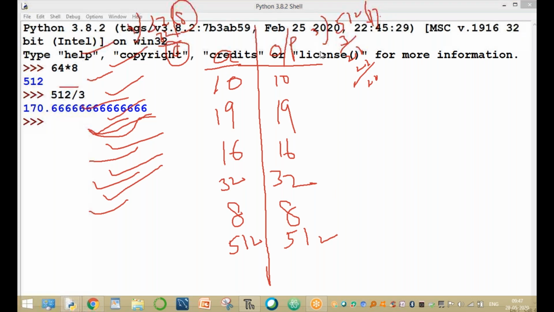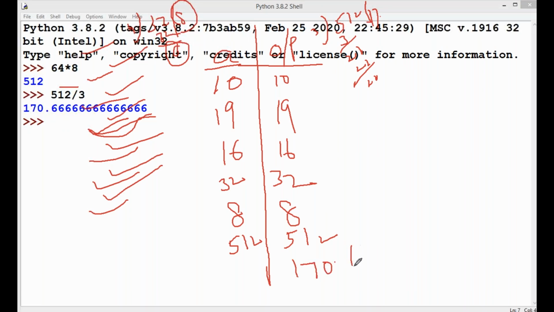Here the value equal to 170.0. 170.066. That is the value of A.